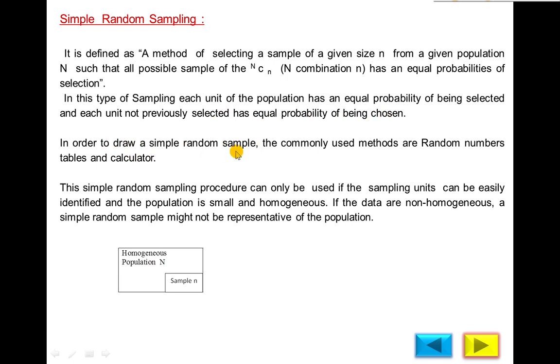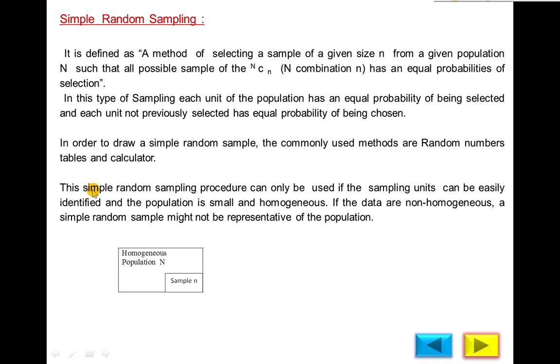In order to draw a simple random sample, the commonly used methods are random number table and calculator. Random number table is given in your book and a random number key is given in the calculator. If you press the random number key, a number will appear on the screen of the calculator. If you press the same key again, a new number will appear on the screen randomly. Randomly means without any sequence.